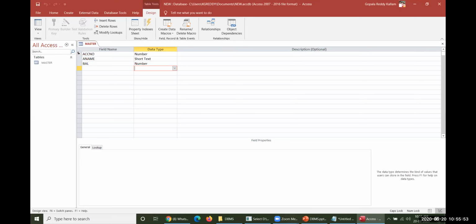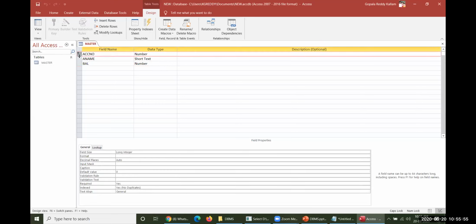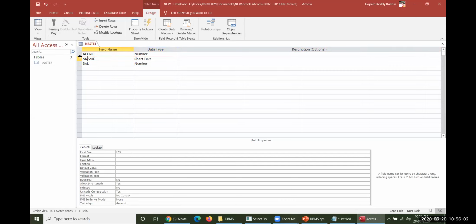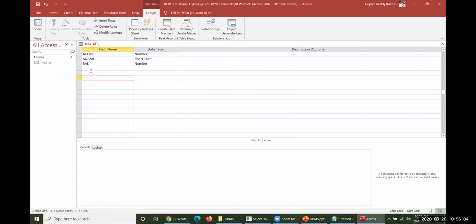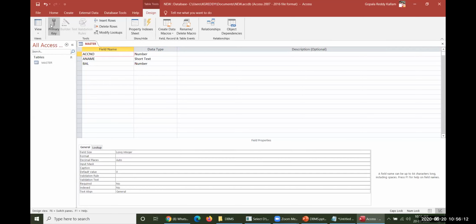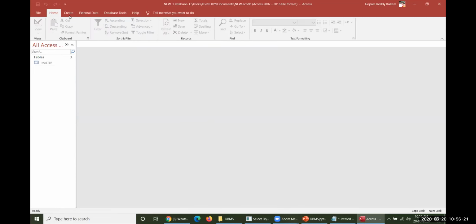Let me enforce primary key here. So here there is no key. Let me increase the size here. It could not be increased more than this. Please observe there is no specification at this place. If I select this column and click on this key, the primary key is automatically enforced here. Let me save this one. Let me create one more table.